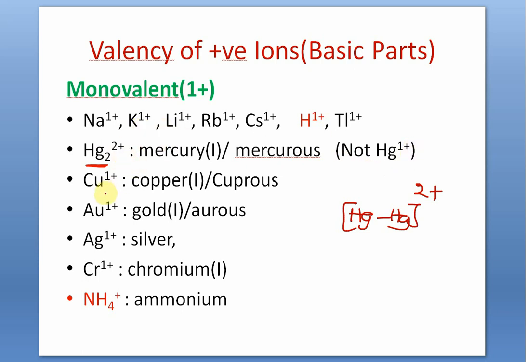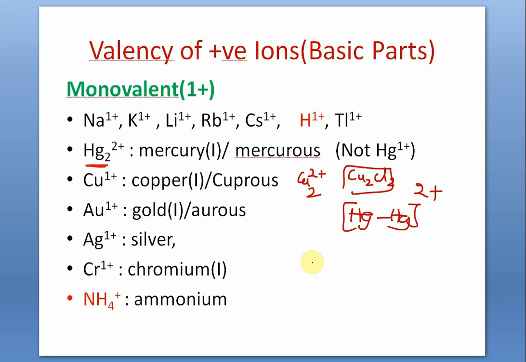Cuprous is 1 plus, that is copper 1. In some compounds, particularly cuprous halides, you can also write Cu2 2 plus like mercurous, but not in all compounds. But in some compounds of cuprous, it is dimeric, it remains as a dimer. Supposing cuprous chloride, Cu2Cl2. But it's not the case with all compounds of cuprous. But mercurous, yes, it remains as a dimer, Hg2 2 plus.